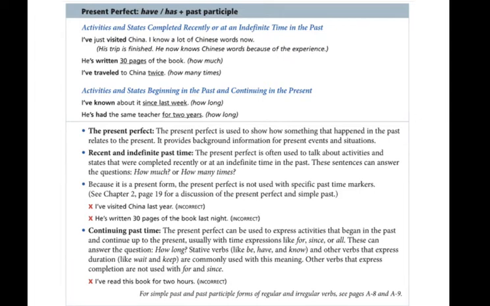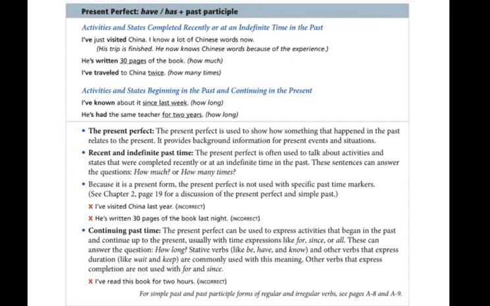Okay, here's another example of an incorrect use. I've read this book for 2 hours. That's incorrect. So we need to say, I've been reading this book for 2 hours. Because the word read is an action verb, not a stative verb. Okay, so there's a difference in type of verb.